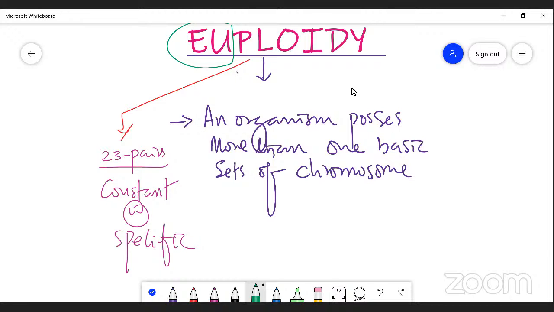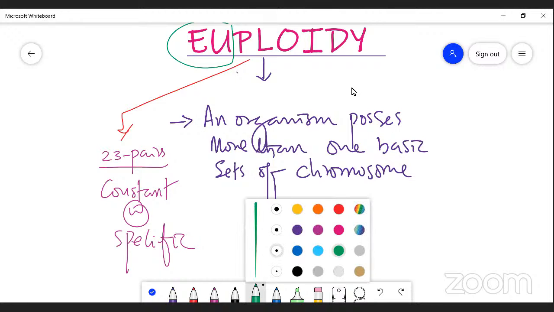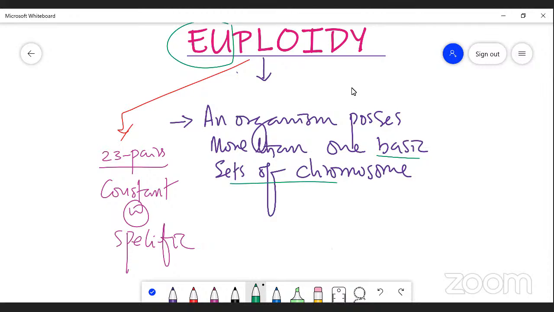Here, basic sets of chromosomes are the constant, specific or fixed number of chromosomes. In that number, there is an alteration by adding either one set, or two sets, or three, four, five, six, etc. So this is called Euploidy.